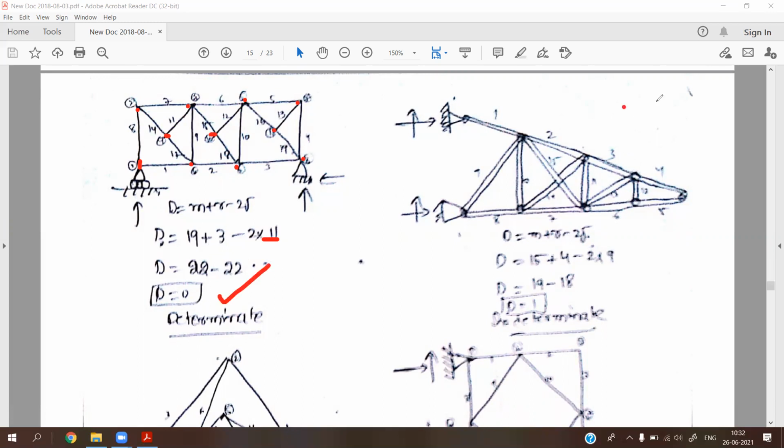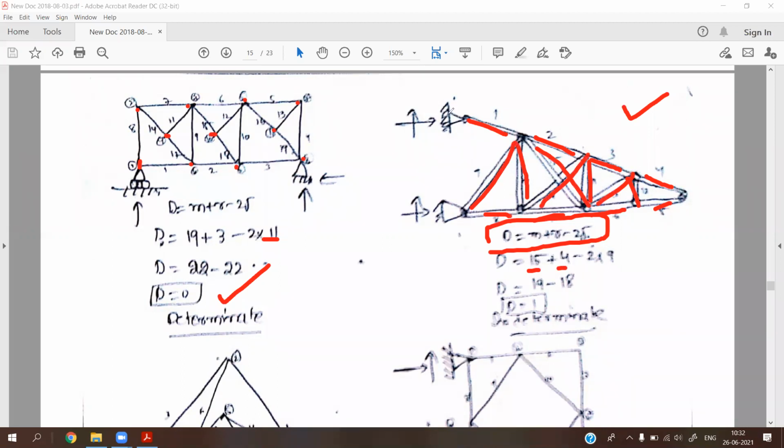For example, a cantilever type of truss is present. We have to find the degree of indeterminacy of this structure also. Same way, M means the number of members. If you consider how many members are present in the structure: 1, 2, 3, 4, 5, 6, 7, 8, 9, 10, 11, 12, 13, 14, 15. So in total we have 15 members. It is not very clearly visible to you, but the number of members is 15.